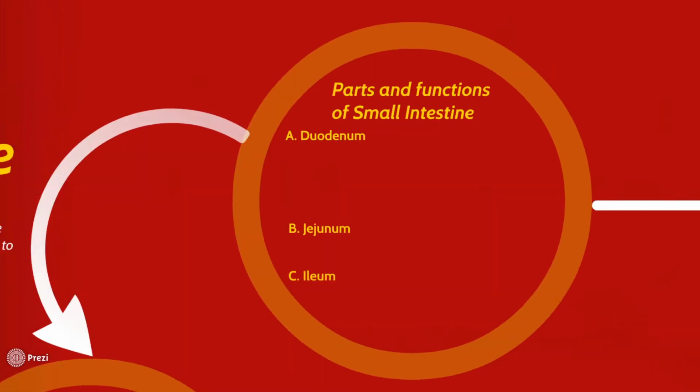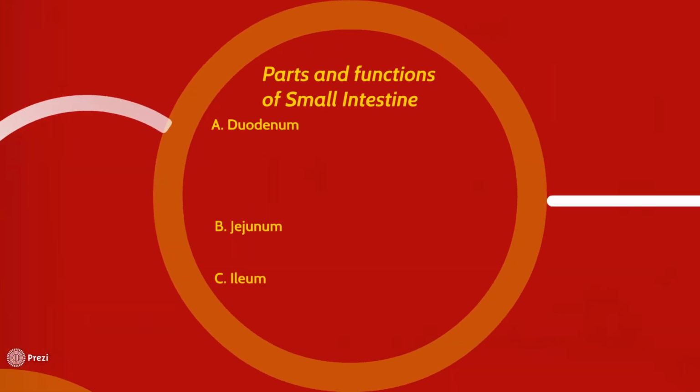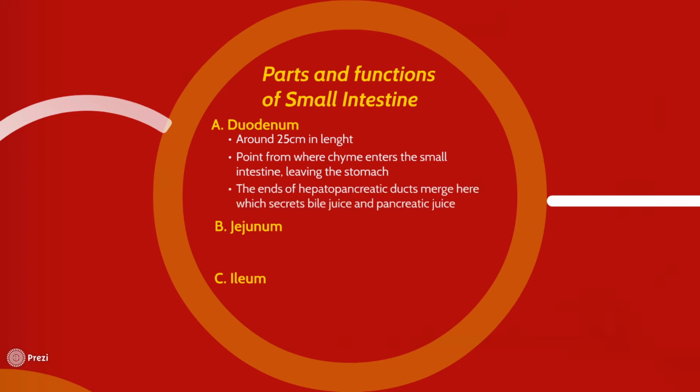So the regions and functions of the small intestine: the duodenum is around 25 centimeters in length, and it is the point where chyme enters the small intestine, leaving the stomach. The ends of the hepatopancreatic ducts merge here, which secrete bile juice and pancreatic juices. We'll understand what the hepatopancreatic duct is in a while. The next portion of the small intestine is the jejunum, the long tubular pipe through which food flows and which allows the action of mixed juices to take place.